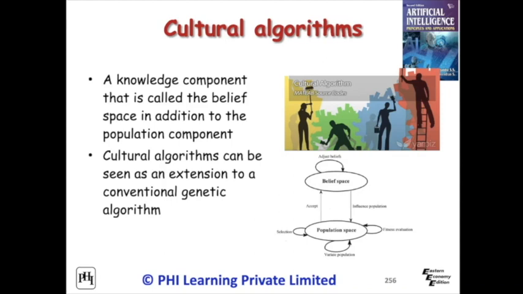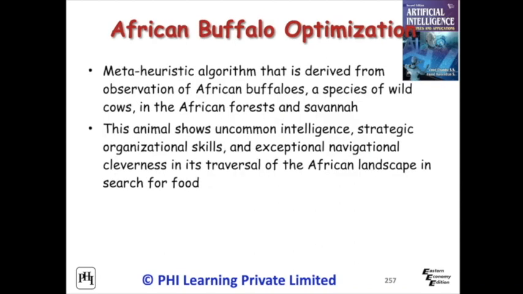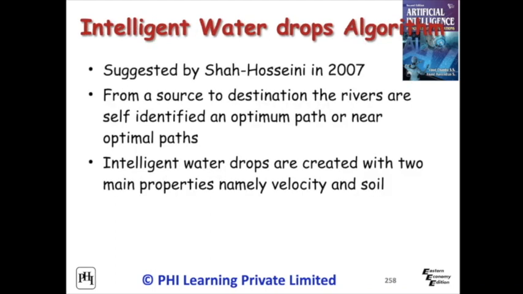This is a meta-heuristic algorithm that is derived from observation of African buffaloes, a species of wild cows, in the African forests and savanna. This animal shows uncommon intelligence, strategic organizational skills, and exceptional navigational cleverness in its traversal of the African landscape in search for food. This algorithm is from a source to destination. The rivers are self-identified as optimum path or near optimal paths. Intelligent water drops are created with 2 main properties, namely velocity and soil.